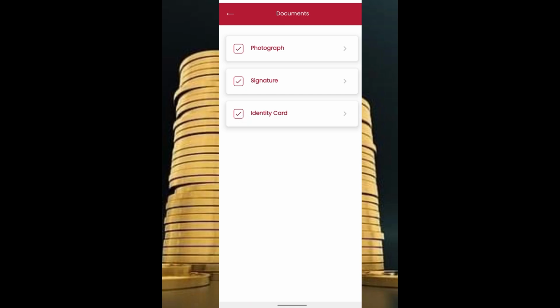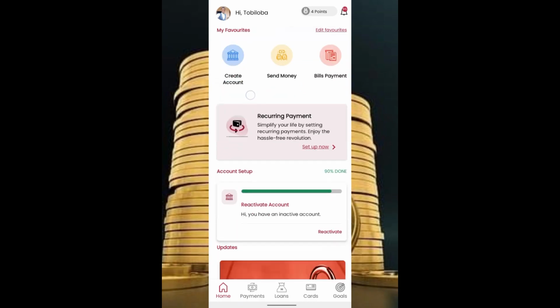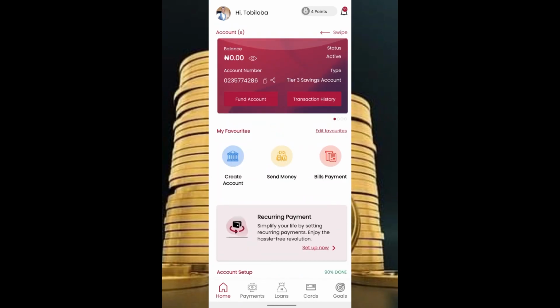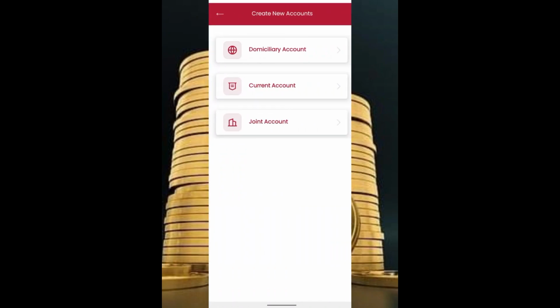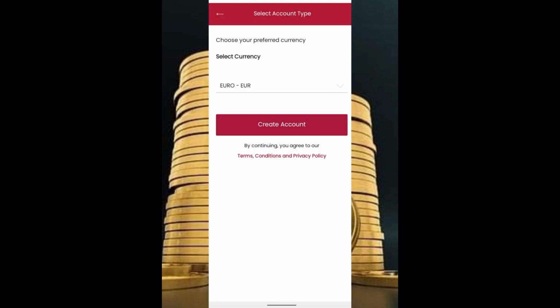Having done that, the next thing is to create your domiciliary account. Here's how you get started. You click on create account, then you select domiciliary account. After that, it gives you an option to choose what type of account you want to create. You can choose a pounds account, a euro account, or a USD account, and you can actually create all three. You do that one after the other, and within a few minutes your account is going to be generated for you, like you can see on my screen.